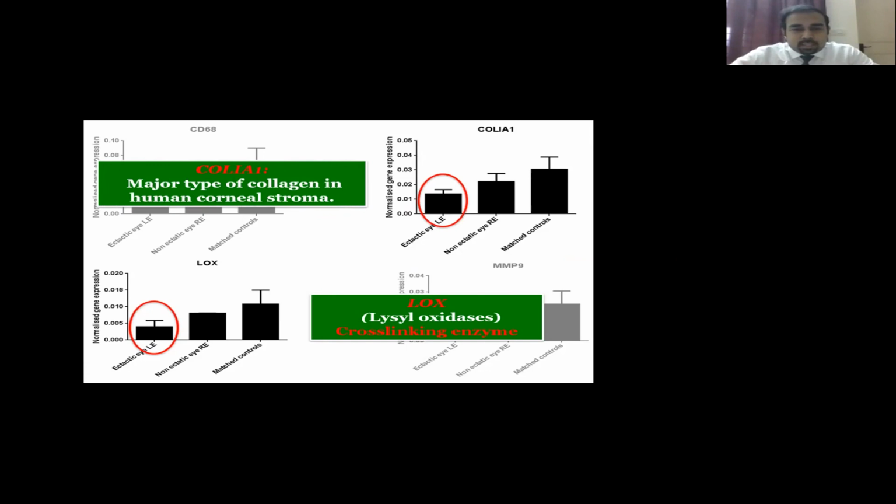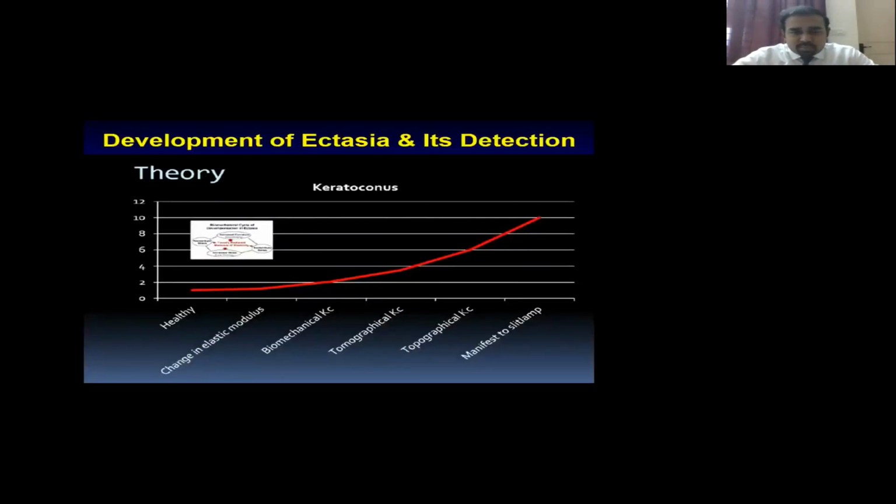So these patients who may have absolutely normal topography and biomechanics could have an answer in basic molecular biology or genetics, where because of a deficiency in collagen, or a deficiency in the cross-linking enzyme, or an enhanced level of MMP9 or other inflammatory factors, these patients could be pushed into ectasia despite your predictive modeling showing that they will not develop it. And so we are coming back to this image where we had an initial onset to a later manifestation.